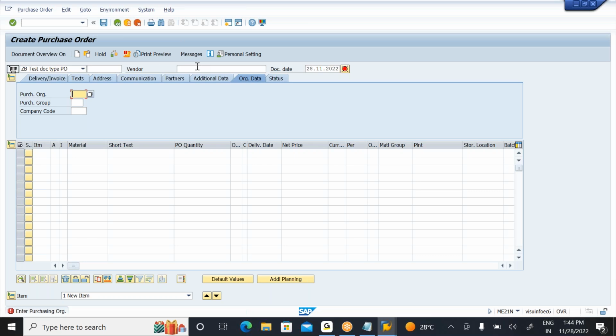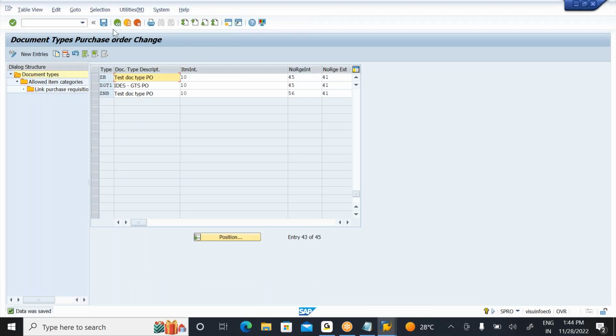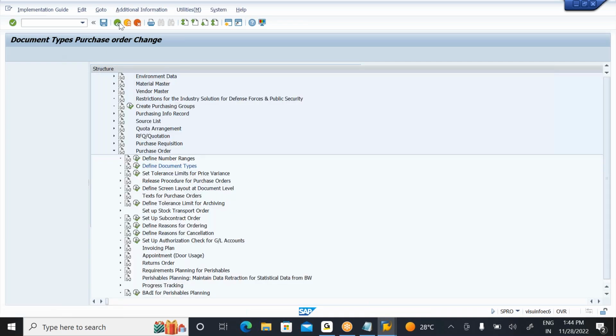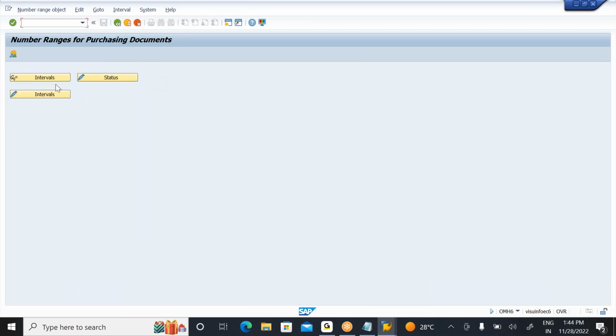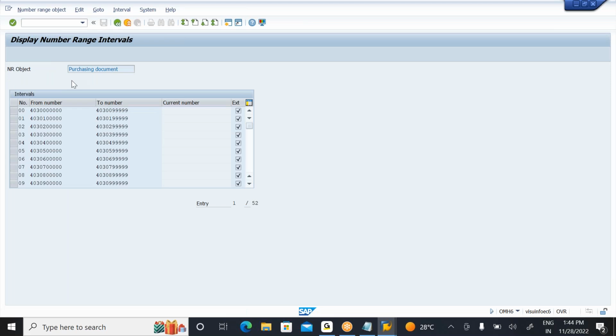For this ZB document type, I want my own number series. In real time, in the initial phase of the project, can I create a new document type? Yes, it is possible. For this new document type, you need to ask the client which number series they require. Based on their requirement, you need to define your own number range intervals. So here, go to number ranges, go to intervals, and go to change intervals.